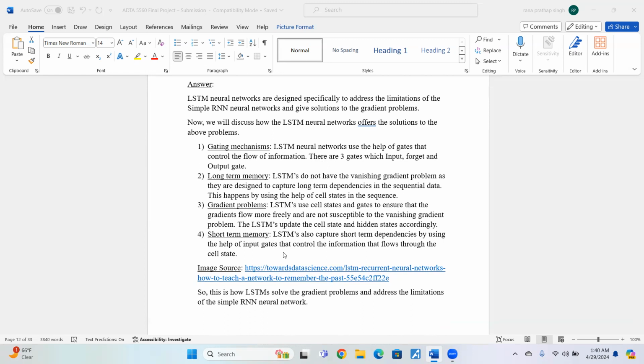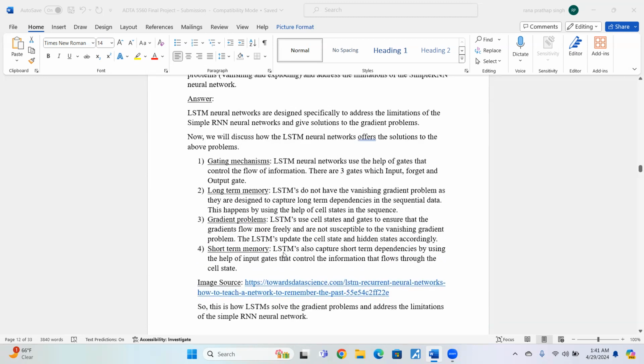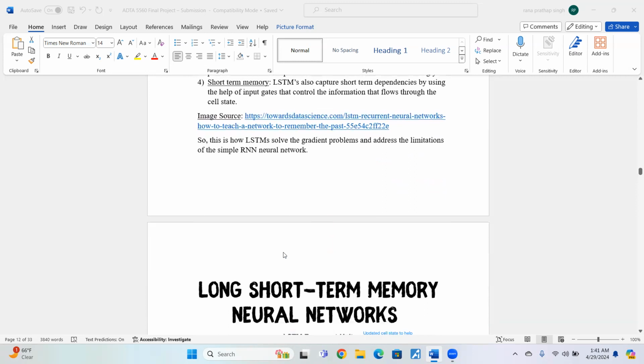Short-term memory: LSTMs also capture short-term dependencies by using input gates that control the flow of information through the cell state. So this is how LSTMs solve the gradient problems and address the limitations of the simple recurrent neural network. I hope you all understood how the LSTMs overcome these issues.